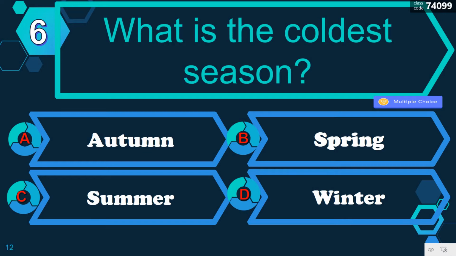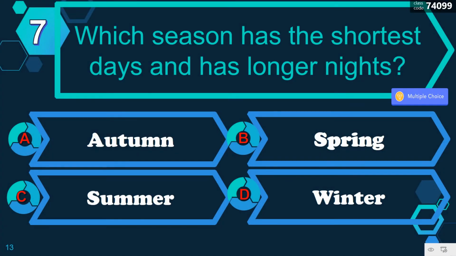What is the coldest season? Is it A, autumn, B, spring, C, summer, D, winter? Correct. It is letter D. Winter. Number 7 question. Which season has the shortest days and has longer nights? A, autumn, B, spring, C, summer, D, winter? That is correct. It is letter D. Winter.